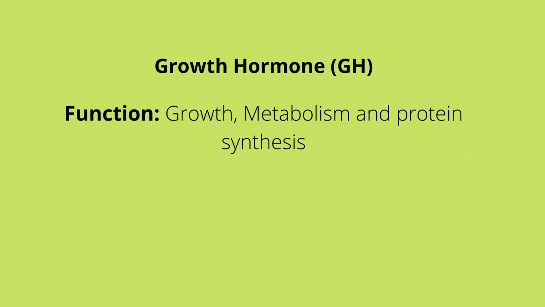Growth hormone. Another name for the growth hormone is somatotropin. Growth hormone controls growth and metabolism in the body. It also controls protein synthesis. The control of growth hormone starts in the brain, in the hypothalamus. The hypothalamus will produce GHRH, which causes growth hormone to be produced in the anterior pituitary gland.